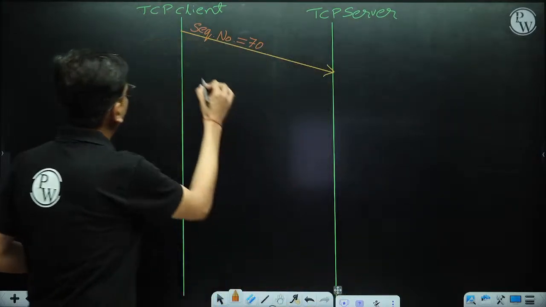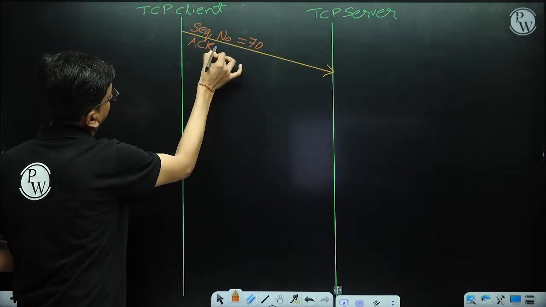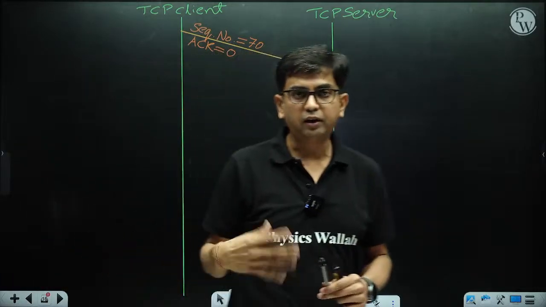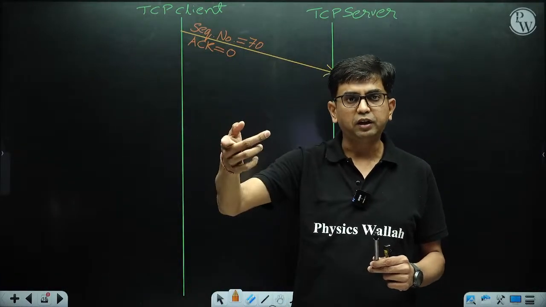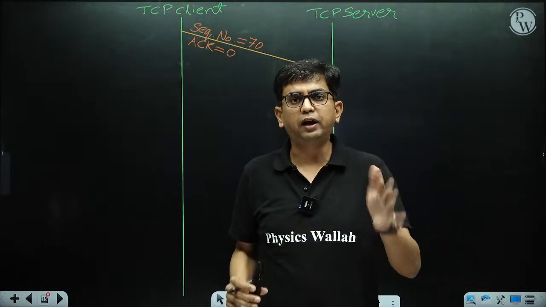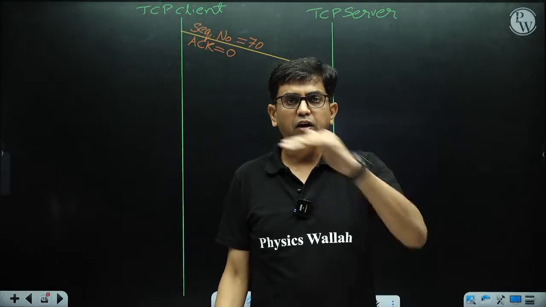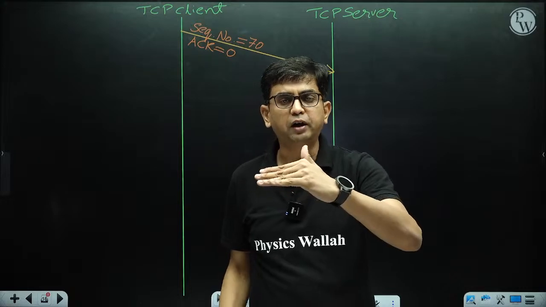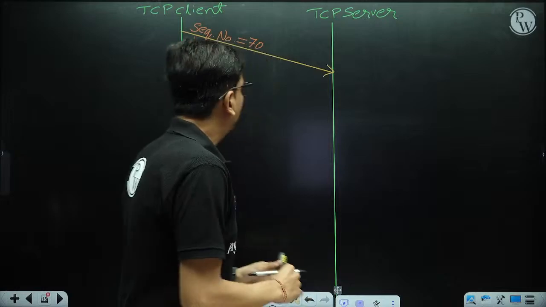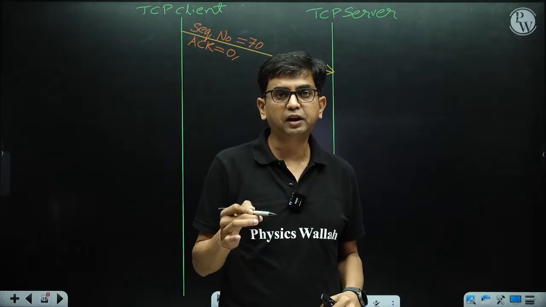So here I am writing the ACK flag. See, the acknowledgement number is something, the acknowledgement flag is something else. Here I am writing the acknowledgement flag, which means the acknowledgement flag is off. It indicates that the 32-bit acknowledgement number contains a garbage value, no relevant value. But this is a connection request.